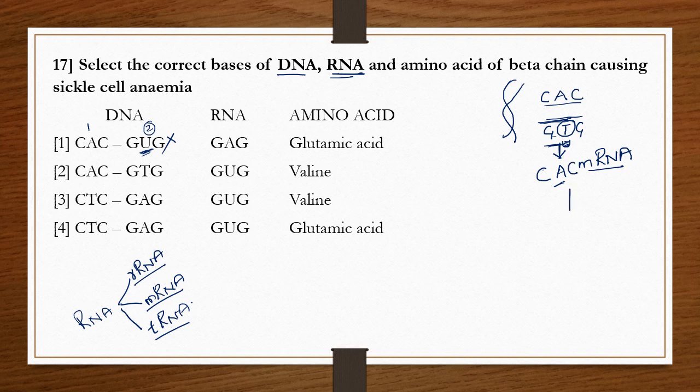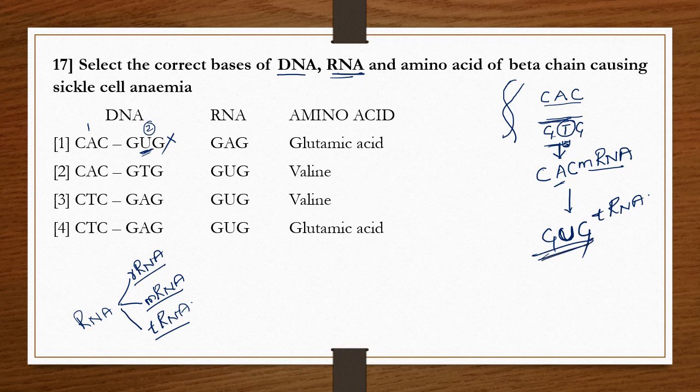And when this is transferred to tRNA, this C becomes G and A becomes U, because T is absent now. So it is GUG.